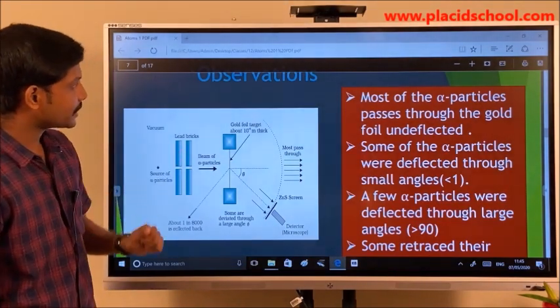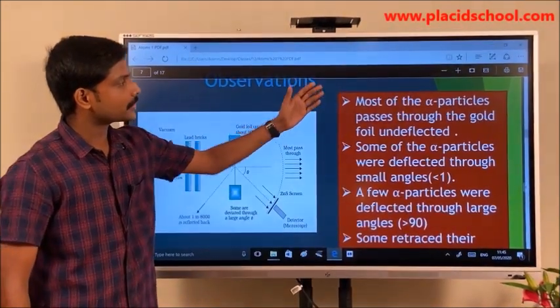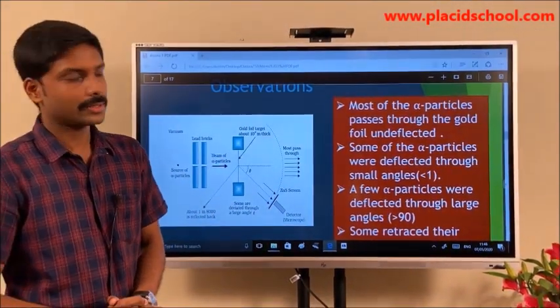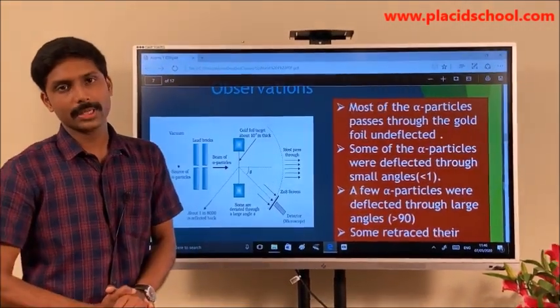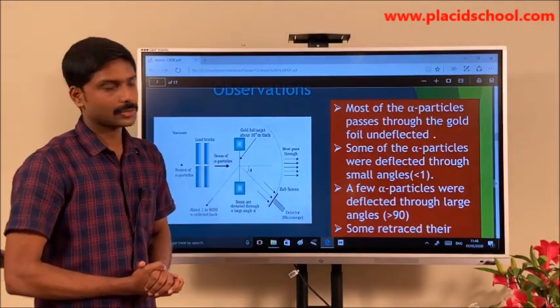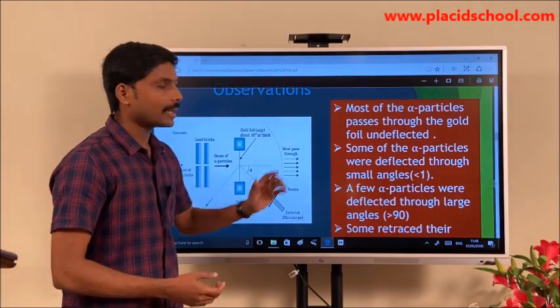What are the observations that we can see from this particular experiment? Most of the alpha particles pass through the gold foil. Suppose there are 8,000 alpha particles. Assume that the number of alpha particles is 8,000. Then more than 7,000 of them will pass undeflected.